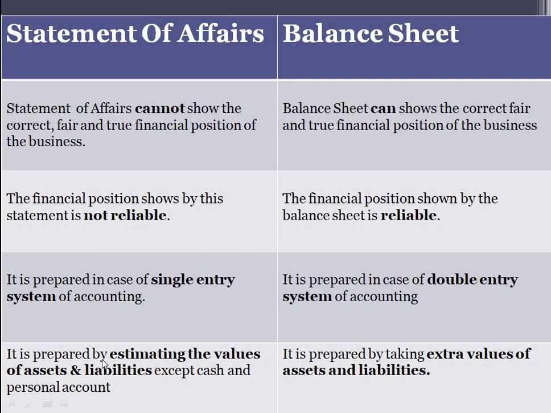Next, it is prepared by estimating the values of assets and liabilities except cash and personal account. So statement of affairs is prepared by estimating the values of assets and liabilities except your cash and personal account, which are not included in case of statement of affairs.